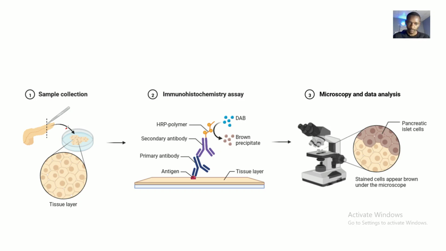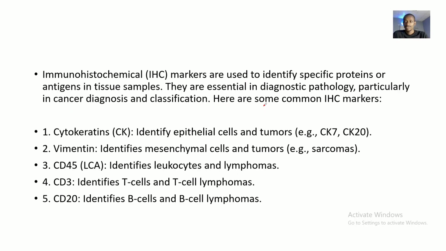If they take a sample from the pancreas and test it, they get to see if there are some particular immune markers in that sample. Once they see it, it's confirmed that you have this disease condition. So these immunohistochemical markers are used to identify specific proteins or antigens in tissue samples. They are essential in diagnostic pathology, particularly in cancer diagnosis and classification.